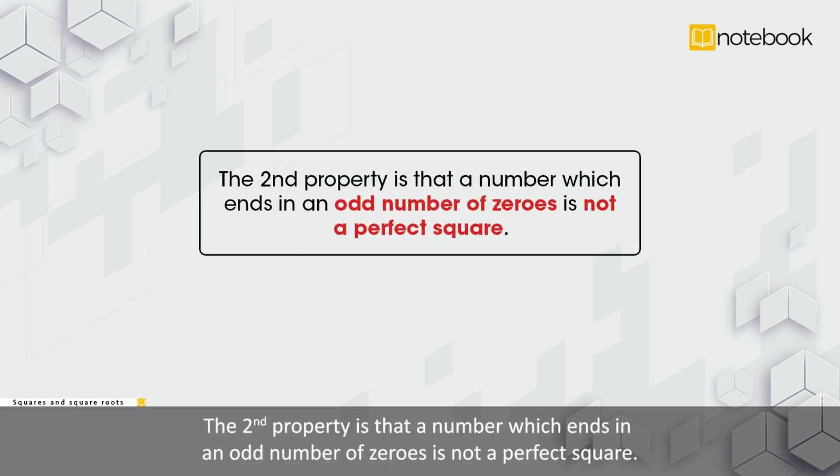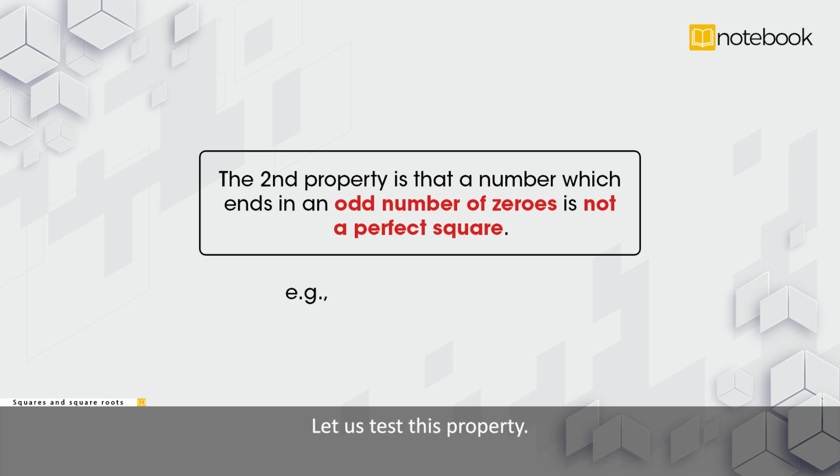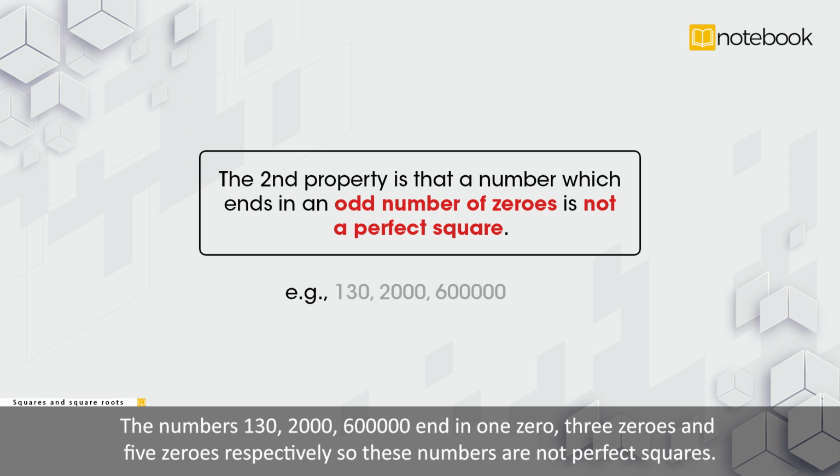The second property is that a number which ends in an odd number of zeros is not a perfect square. Let us test this property. The numbers 130, 2000, 6 lakhs end in 1 zero, 3 zeros and 5 zeros respectively. So, these numbers are not perfect squares.